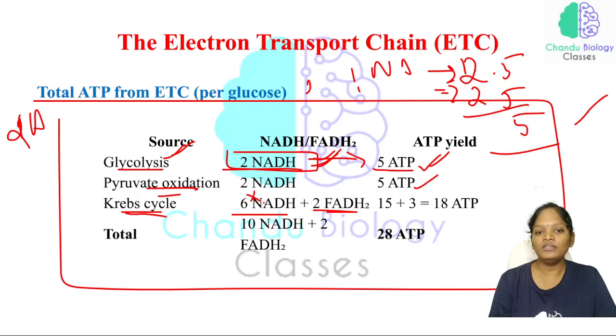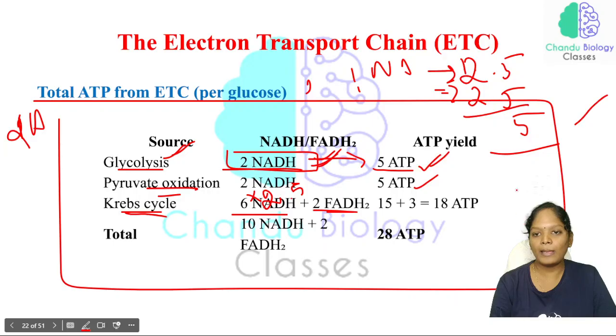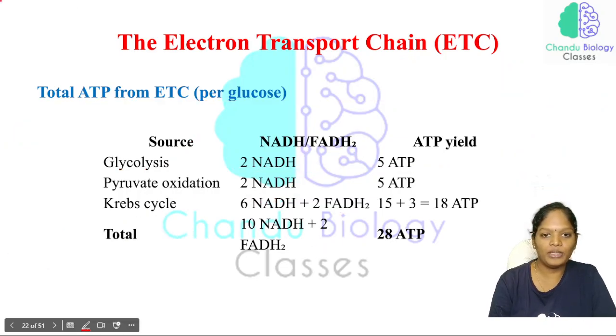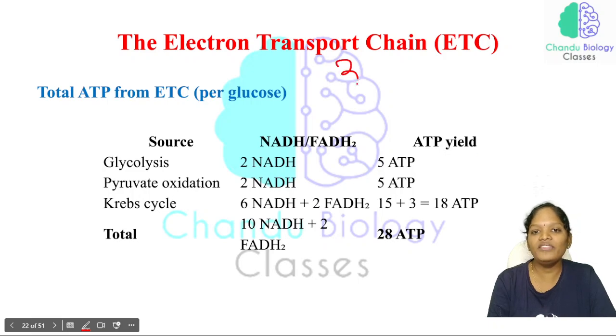So 6 into 2... it's not like that. Yeah, 3 into 2.5 is equal to 7, and 7 plus 7 is approximately 15. Let me explain clearly. See here, we have 3 NADH in the Krebs cycle, and 1 NADH is equal to 2.5 ATP.